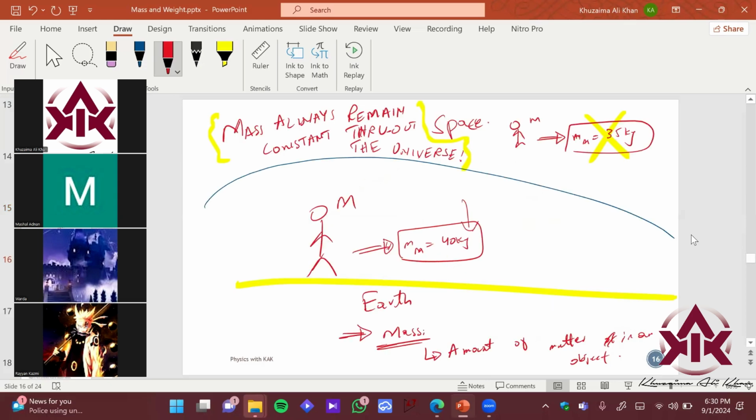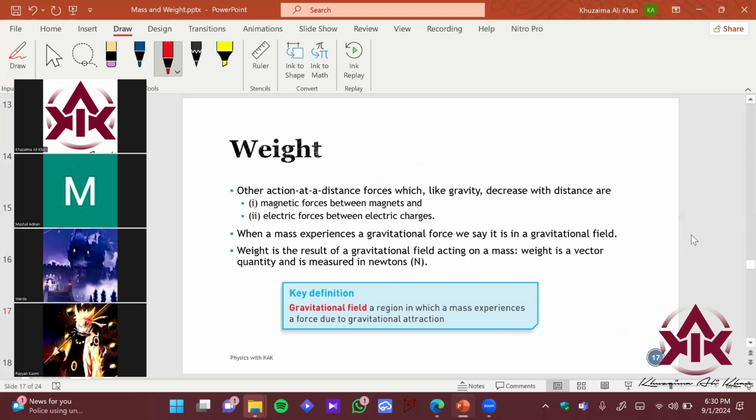Okay. So now similarly, since the gravity does not need any contact between the two bodies, we have also two phenomena which we will discuss in the next chapters. Okay, we have also magnetic force between the magnets, right? इसके बीच में we don't need any contact. Imagine you have a magnet over here. This is the south pole, this is the north pole, and then this is the north pole again, and this is the south pole.